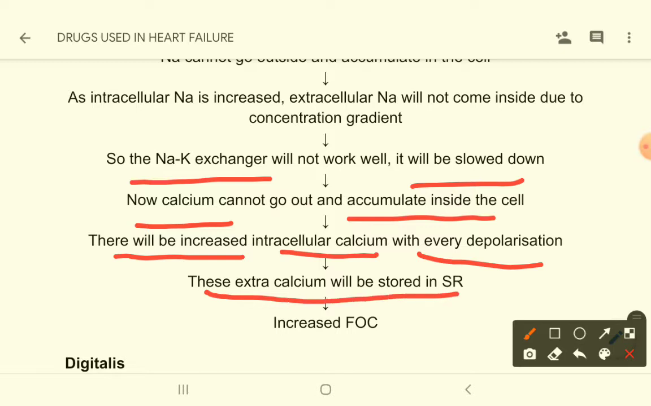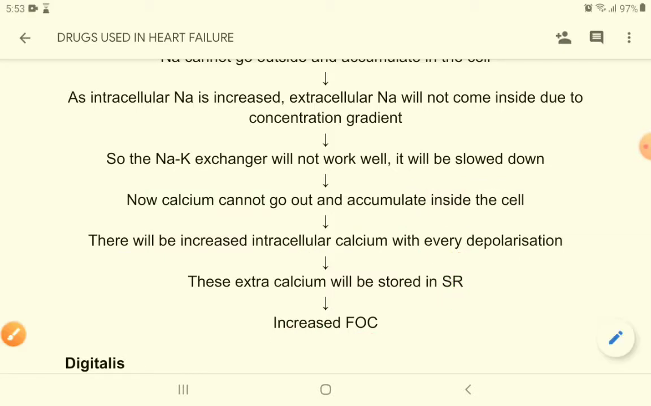These extra calcium will be stored in the sarcoplasmic reticulum. Sarcoplasmic reticulum is the muscle endoplasmic reticulum. So there is increased force of contraction.